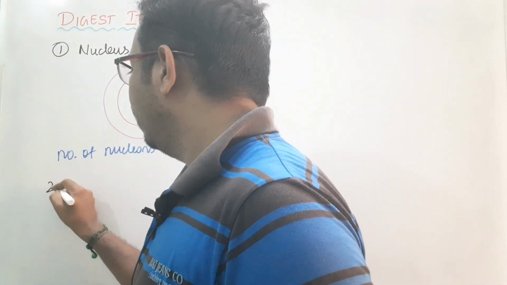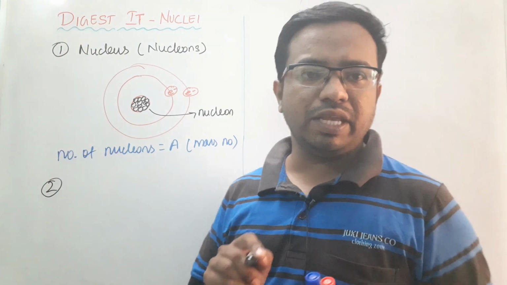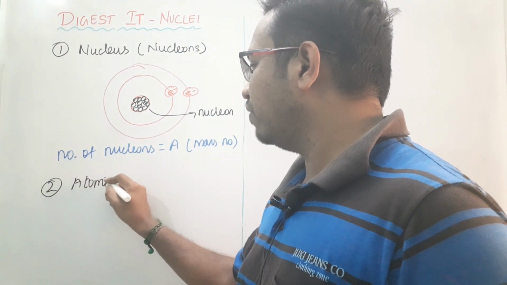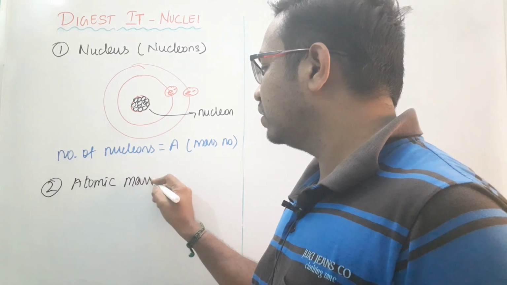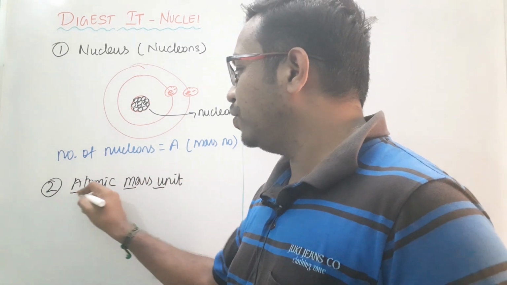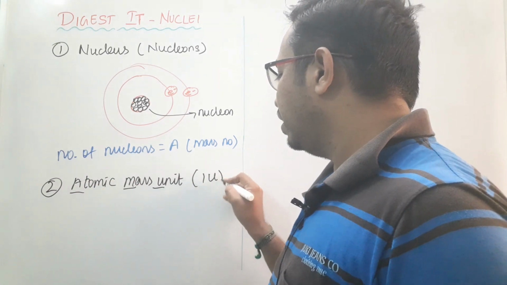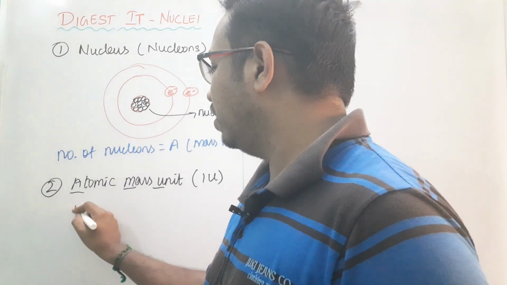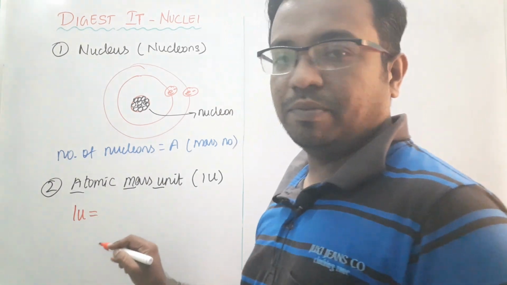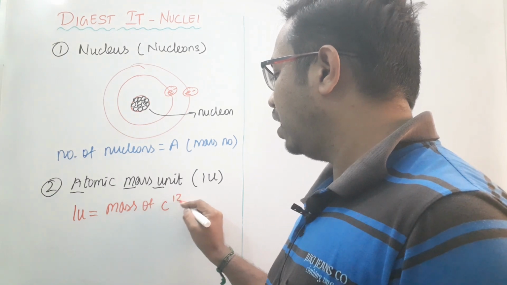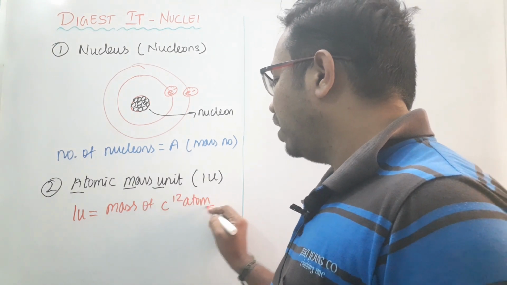Second, we have to study about a quantity called the atomic mass unit. Certain people say this as AMU, and it is denoted by 1u. The formula for this value is: 1 atomic mass unit is equal to the mass of a carbon-12 atom divided by 12.